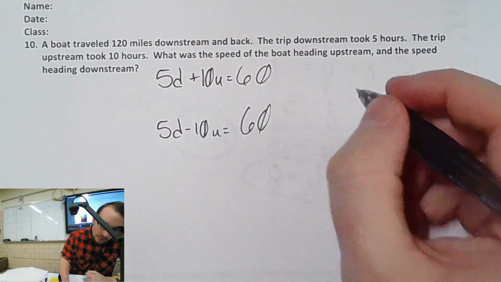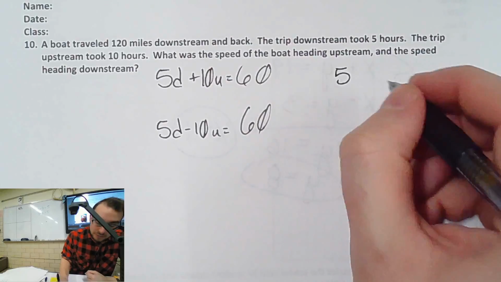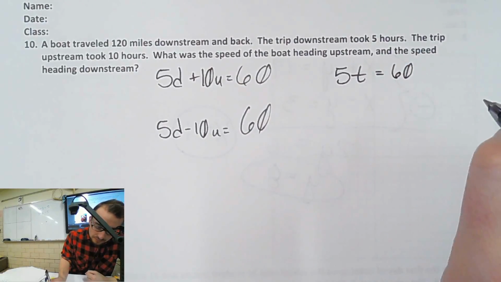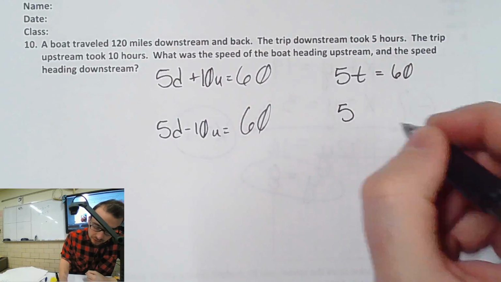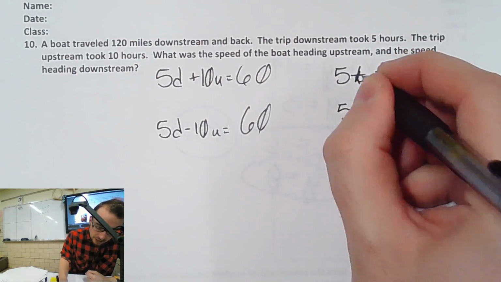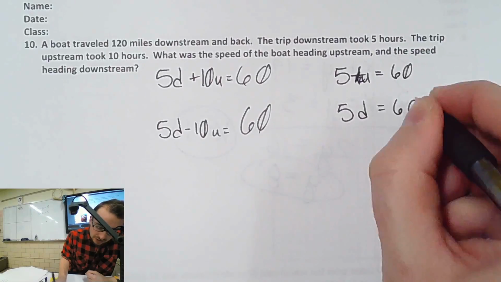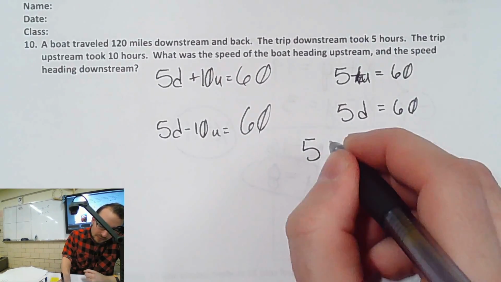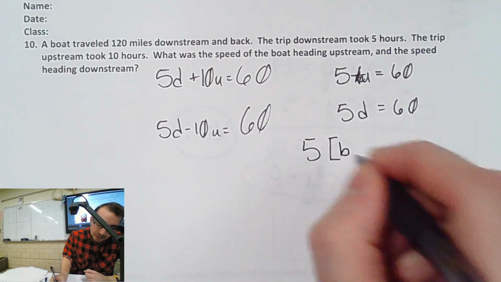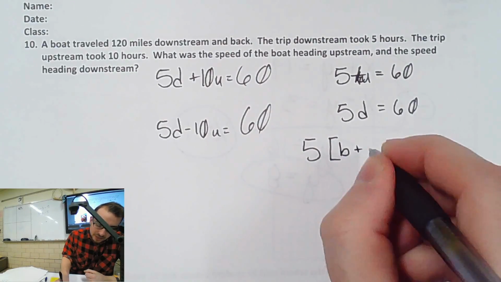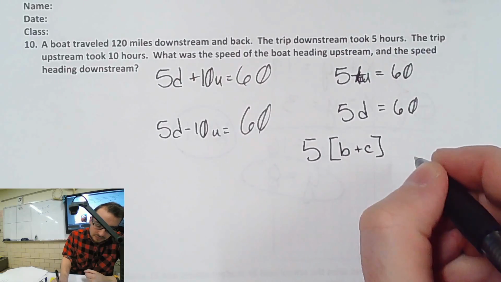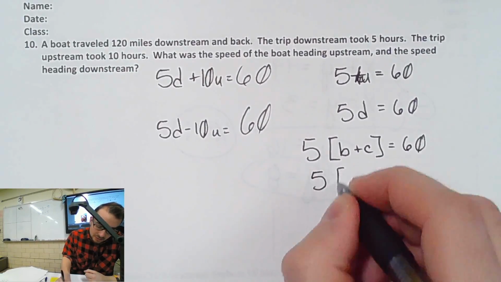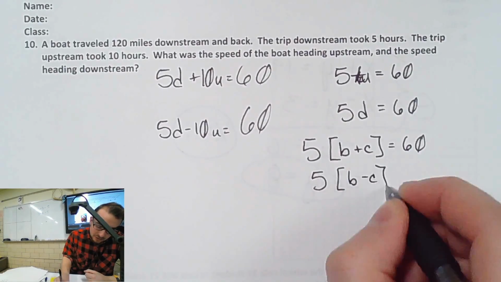Well, 5 hours of total speed should get us 60 going one way. And 5 hours of the other total speed, upstream versus downstream, should also get us 60. Now the upstream speed consists of what? The boat speed and then the current being added onto it, right? That was what I was trying to say. And the other one is the boat speed with the current being subtracted from it.